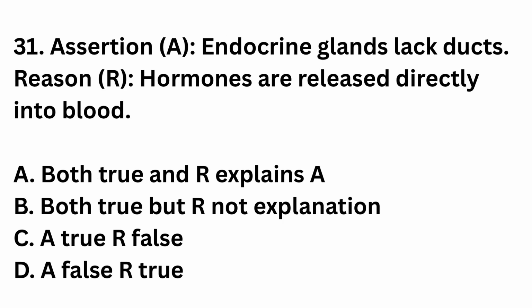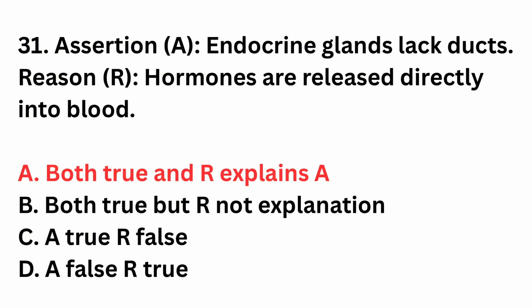Question number 31. Assertion: endocrine glands lack ducts. Reason: hormones are released directly into blood. Both true and reason explains assertion. Both true but reason not explanation. Assertion true, reason false. Assertion false, reason true. The right answer is option A. Both true and reason explains assertion. Endocrine glands are ductless glands. Their hormones diffuse into bloodstream.